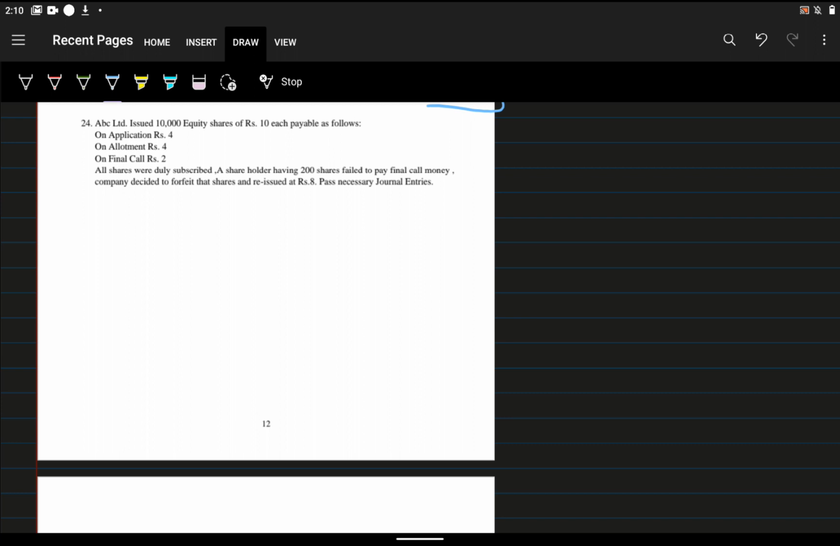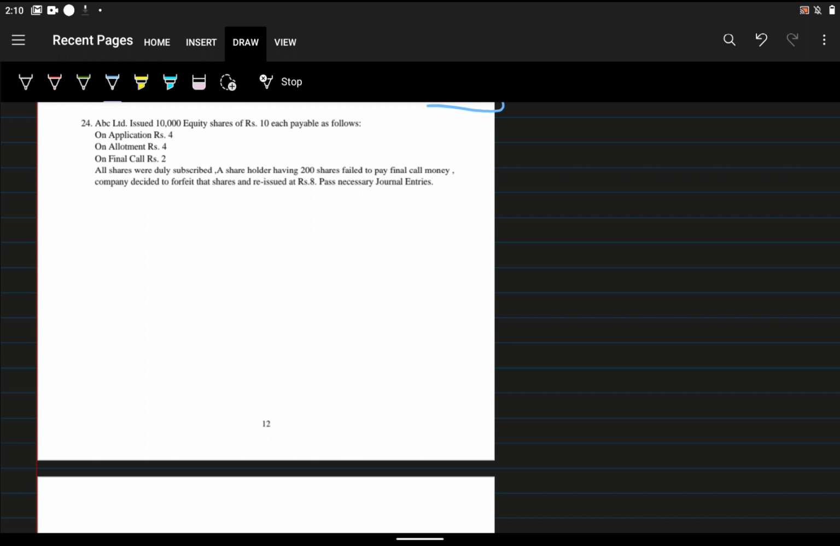We are going to forfeit 200 shares and then reissue those forfeited shares. What is forfeiting of shares? Due to non-payment of any installment, whether it is the call, final call or first call, the company has a right to forfeit their share. That is called forfeiture, cancelling of shares. So what is the first journal entry?